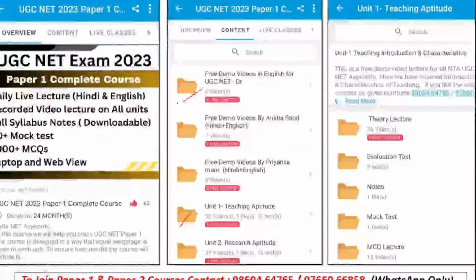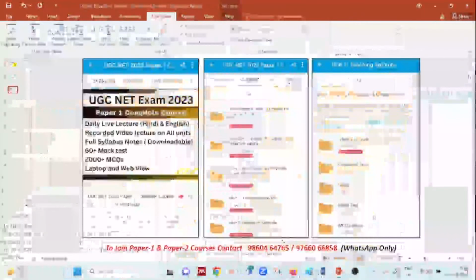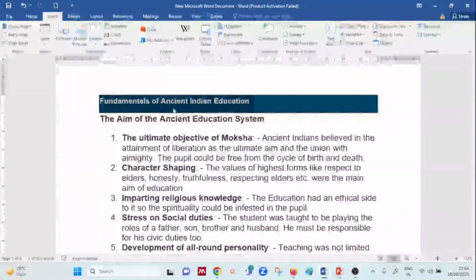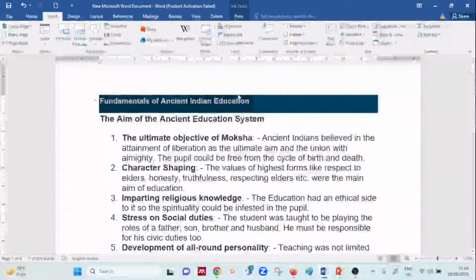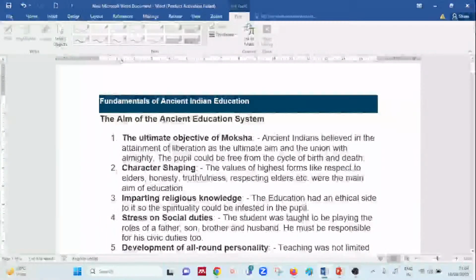So yes, without wasting much time, without delaying further, we'll start with the first topic today. I hope the topic is very clear to you. The first topic we have decided to go for today is the fundamentals of ancient education system.